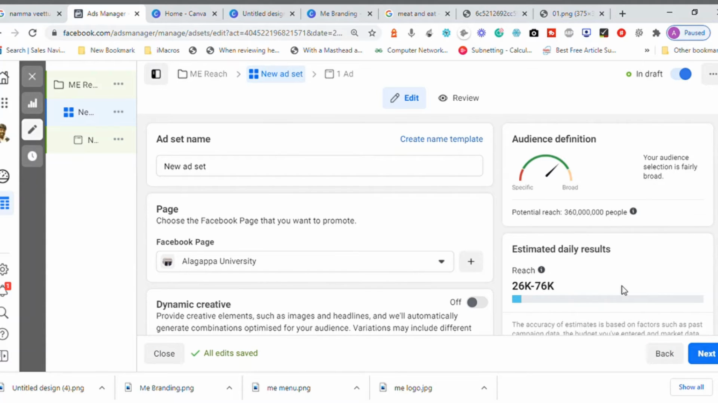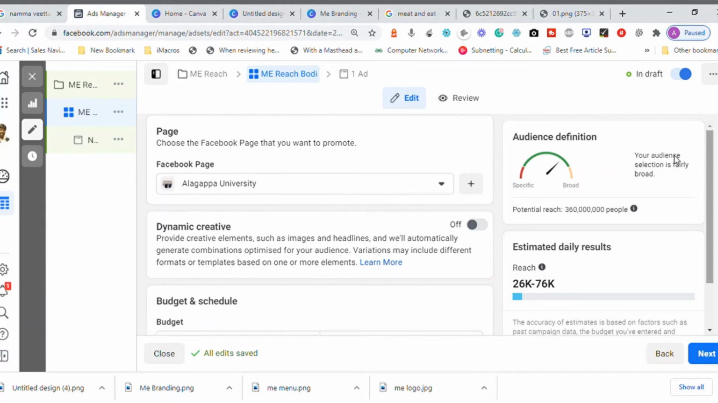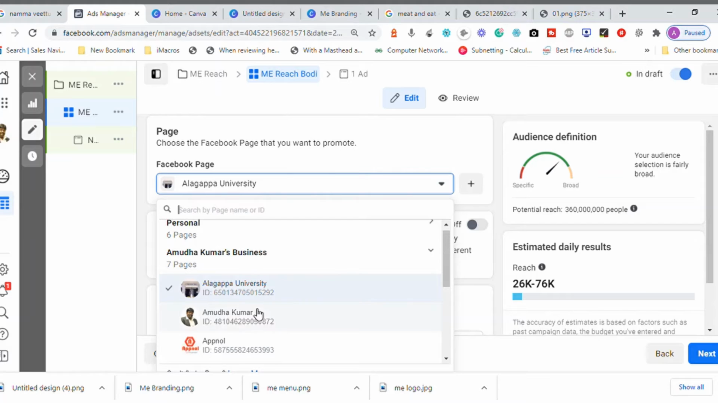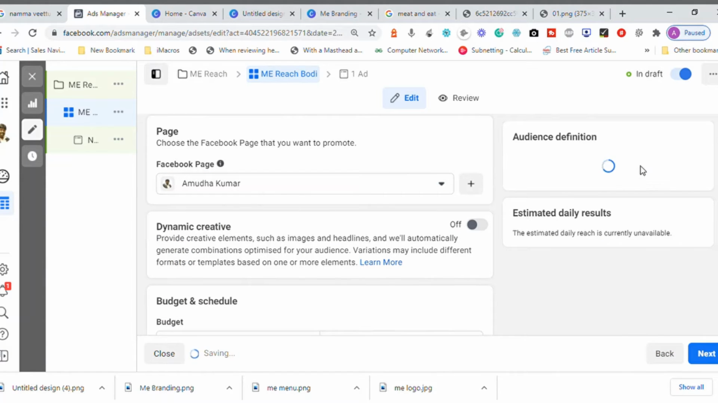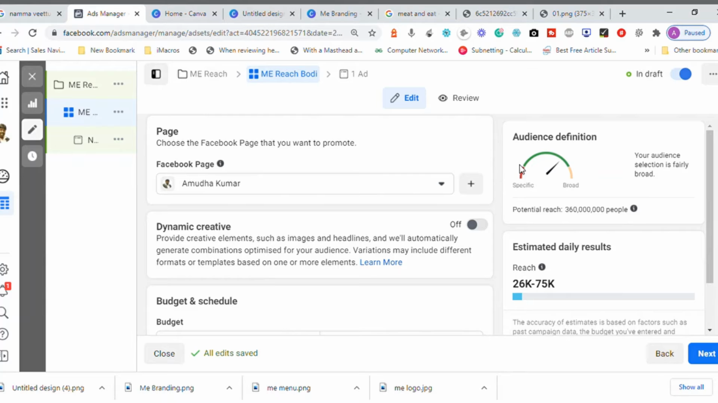Ad set name again, me reach body. Remember, I already have an audience created, so the page, not this Agapa University page, let me try to use this Amudha Kumar page. Now what I'm trying to see here: the indicator is green in color, which is really great. 26,000 to 75,000 people is what my advertisement can be shown to based on my budget. With respect to reach, remember with branding I was able to show only to 8,000 people, but with reach, with the same budget, I could reach up to 26,000 people.